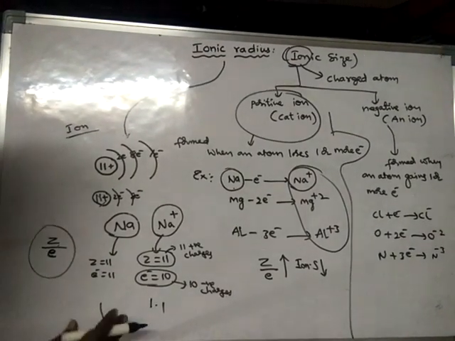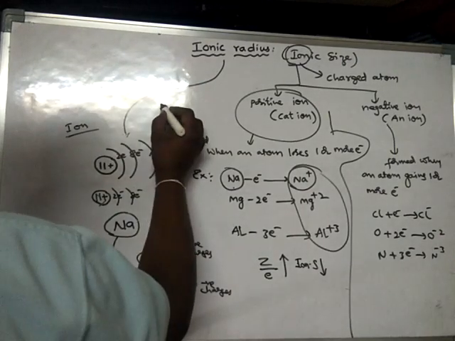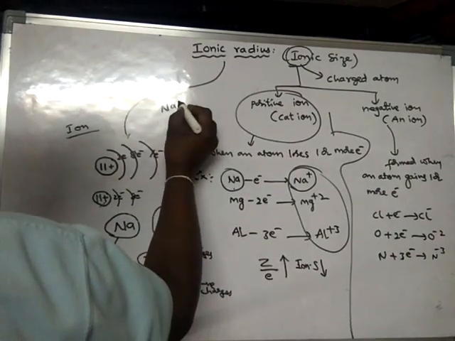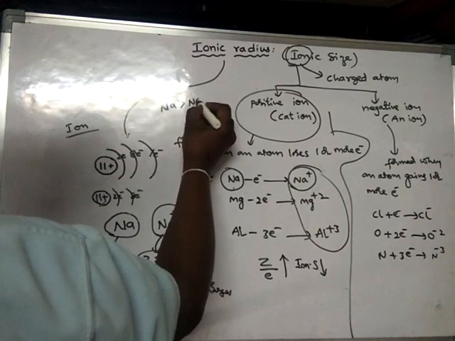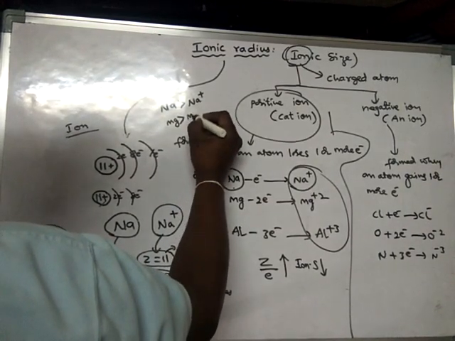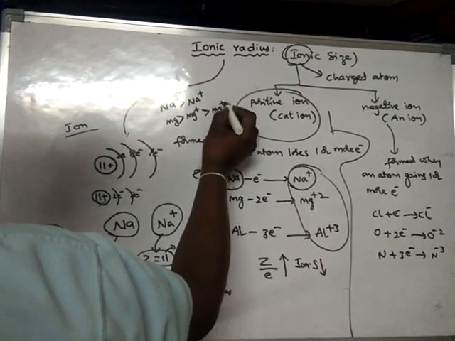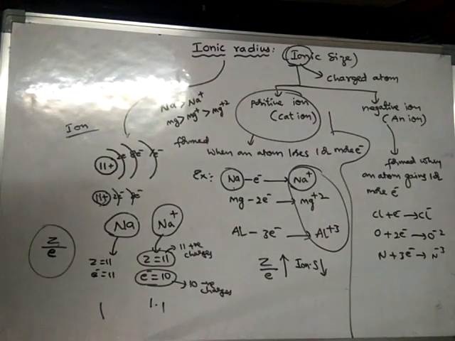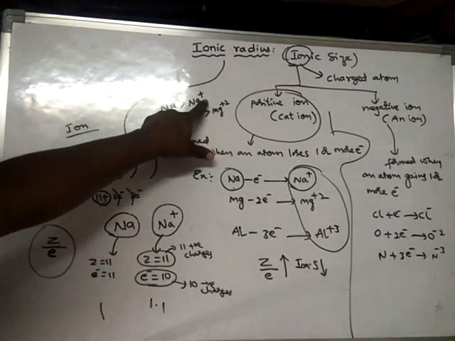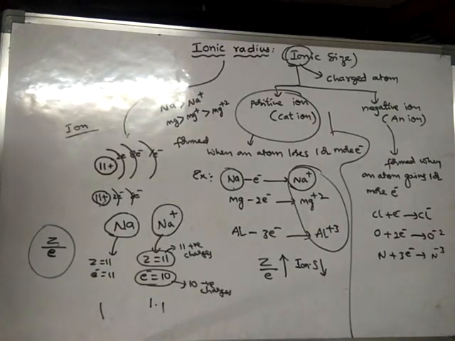So now compare Na plus with Na. Always remember that sodium will have more size than Na plus, and magnesium will have more size than Mg plus, and that will have more size than Mg plus 2. So with an increase in positive charge, what happens? The decrease in size takes place. Size will decrease further.